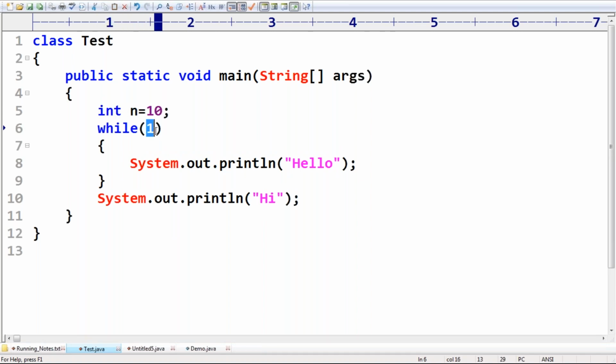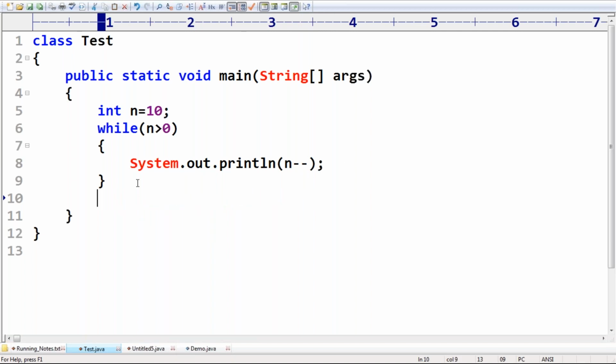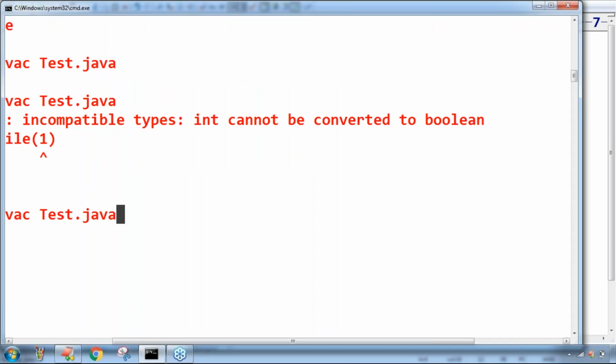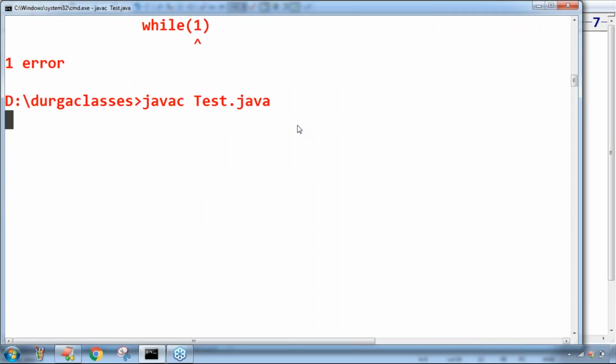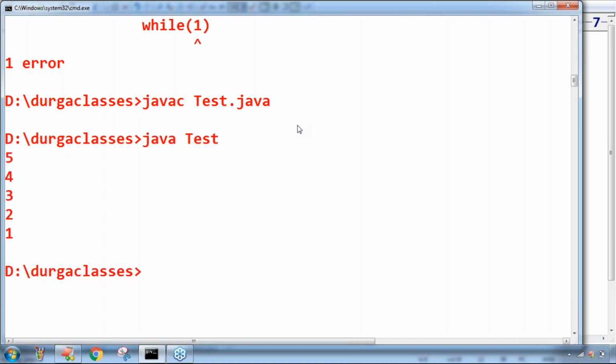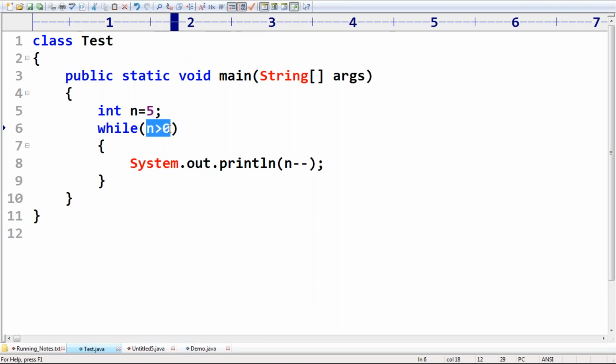As long as n is greater than 0, can you please print the n value, and then decrement n, n minus minus. So print the n value and then decrement. It starts from 5. What is the answer we will get here? Just observe, the answer we are going to get is 5 4 3 2 1. Any doubt? Regarding the first, it is the Boolean type. First print the n value and then decrement by 1.